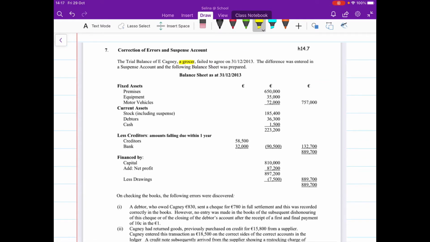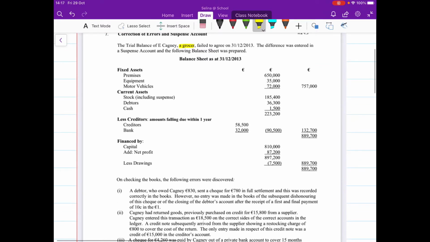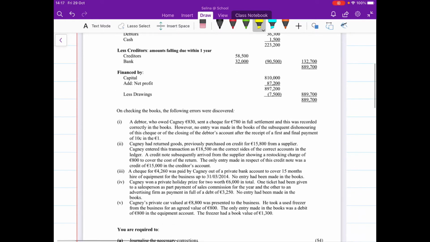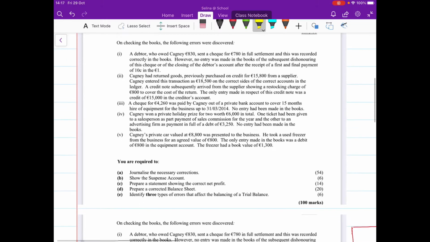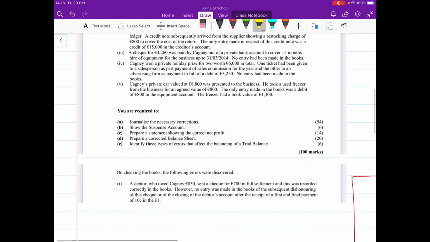Okay, then you're given a balance sheet. So you'll need to use that further down the question when we're asked to complete the corrected balance sheet. And then you're given 5 hours. So there's always kind of 5 hours given to you in these questions. So you're asked to journalise the necessary corrections, which is 54 marks out of the 100. And then you have to show the suspense account, prepare the statement showing the corrected net profit, prepare a corrected balance sheet, and then we've got 6 marks of theory there. So it's a 100 mark question in total. So I'm ready to go now.